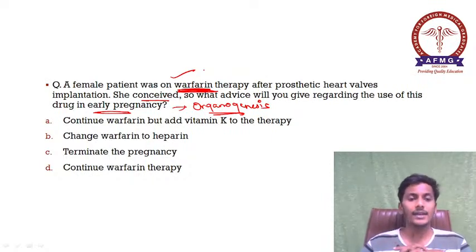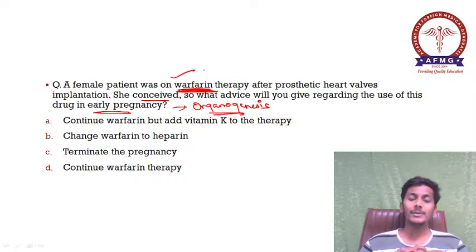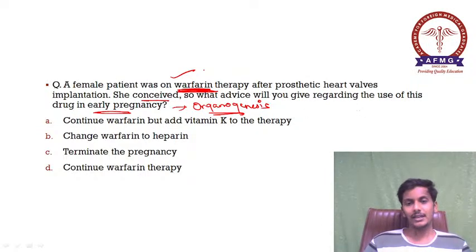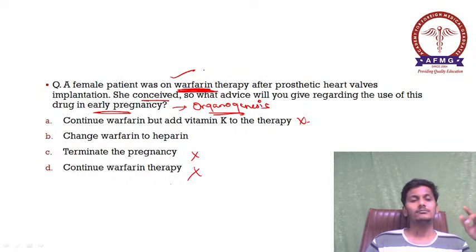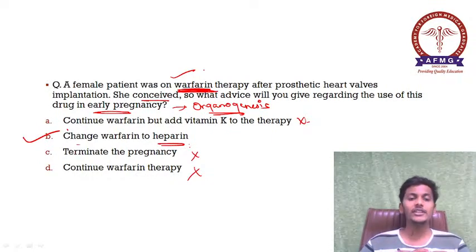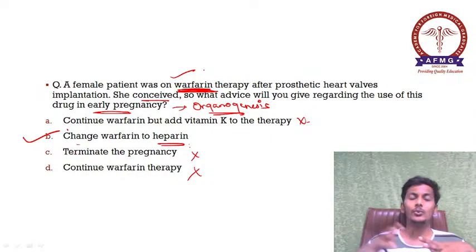So what were the options here? A, continue warfarin but add vitamin K to the therapy. B, change warfarin to heparin. C, terminate the pregnancy. D, continue warfarin therapy. Anyways, option A is not the right option. Option C, termination is not a choice anyways. Continue warfarin therapy, we cannot risk the pregnancy definitely. Therefore, the answer here is option B, that is change warfarin to heparin. As we all know, heparin is also an anticoagulant and a safer choice among the anticoagulants. So please remember, we need to change warfarin to heparin here.